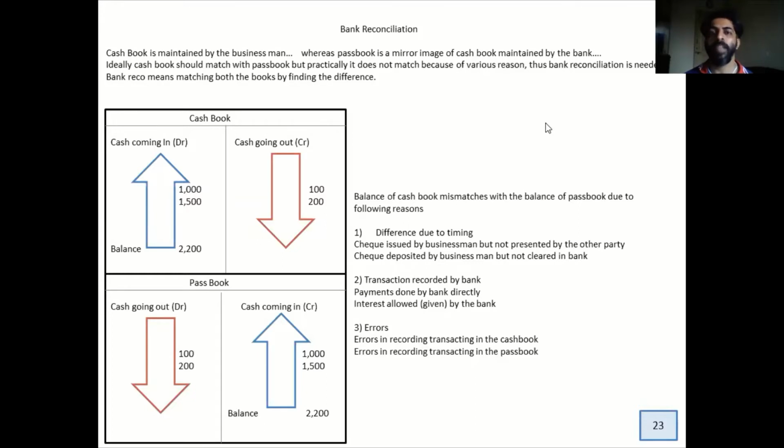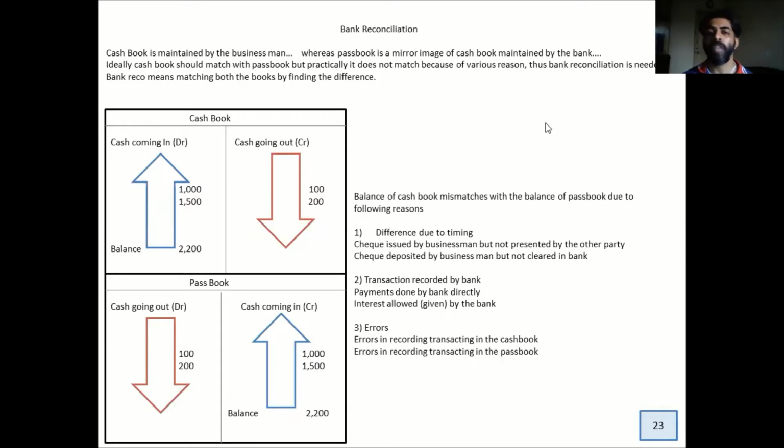The banker will record it in the debit side of the passbook. And then at the end of the week or probably the end of the month, the banker will send a scanned copy of the passbook to the accountant. Then the accountant will say, oh yes, there is an electricity bill, there's a school fee, this is the amount, so let me record it in the cash book. Only then both sides will match. Till then there will be a difference.